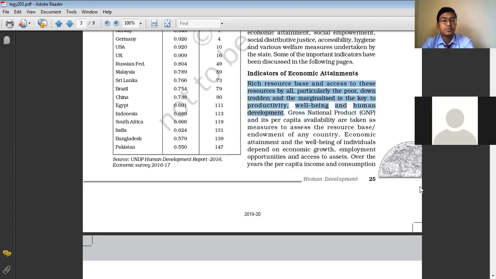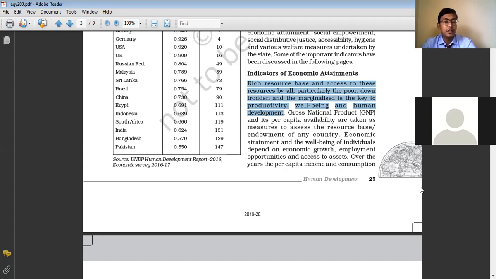In a country, when the resource base is very rich, meaning adequate types and an adequate amount of resources are there, and when these resources are equally distributed, when the poor people, the downtrodden and the marginalized people have equal access to these resources, then what will happen?